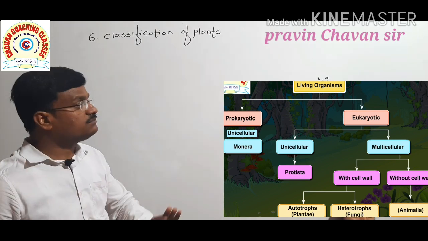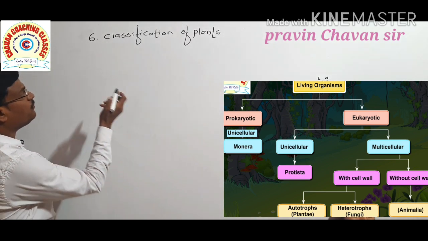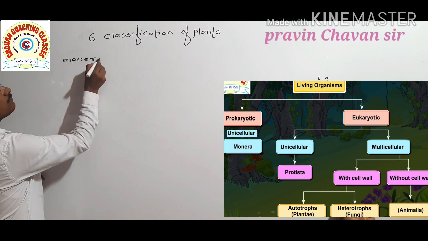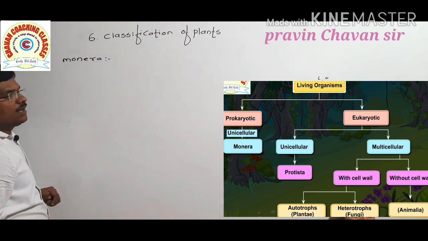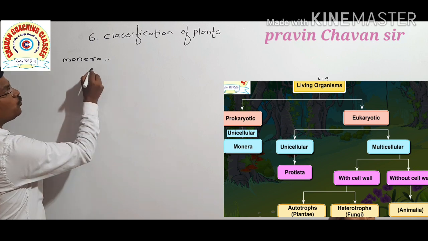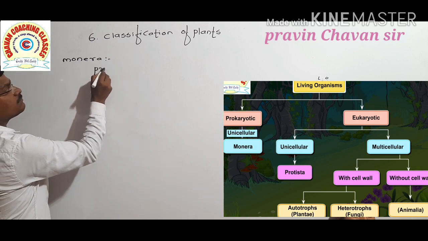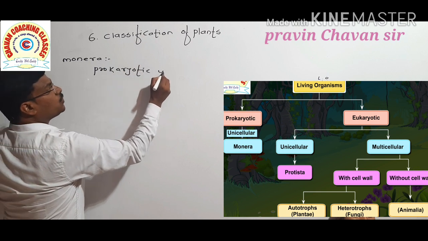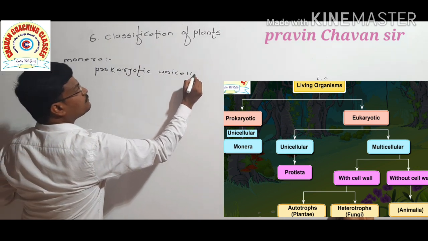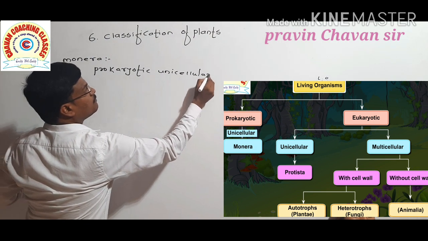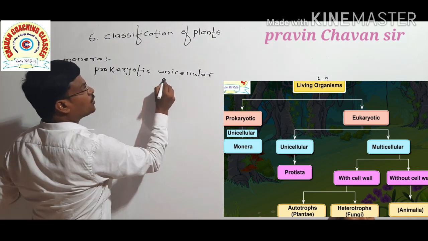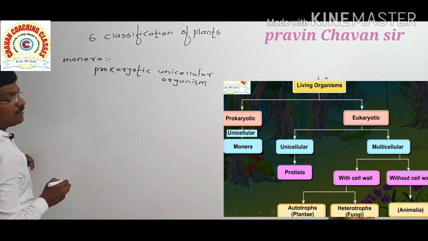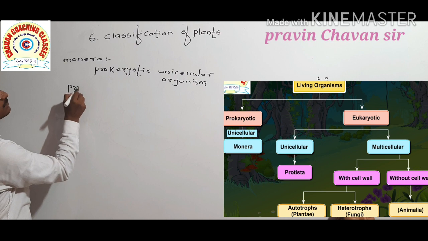Now we will briefly go through them. What are Monera? Prokaryotic unicellular organisms. Then what about the Protista?